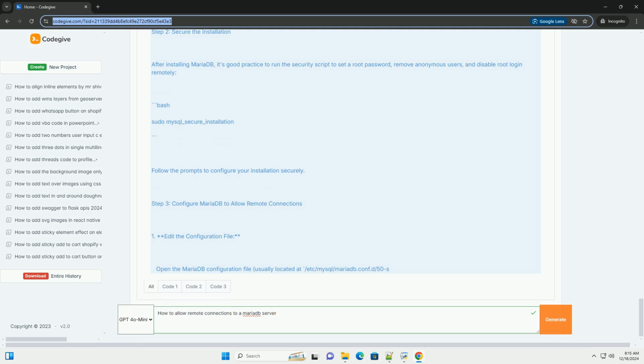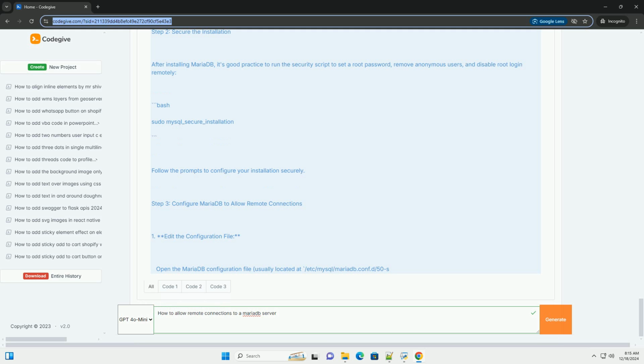2. Bind address. Look for the line that says ini bind-address = 127.0.0.1. Change it to bind-address = 0.0.0.0. This allows MariaDB to listen on all interfaces, or you can specify a particular IP address to restrict access to only certain IPs. 3. Save and exit. Save your changes and exit the editor. In Nano, press Ctrl+X, then Y, and Enter.